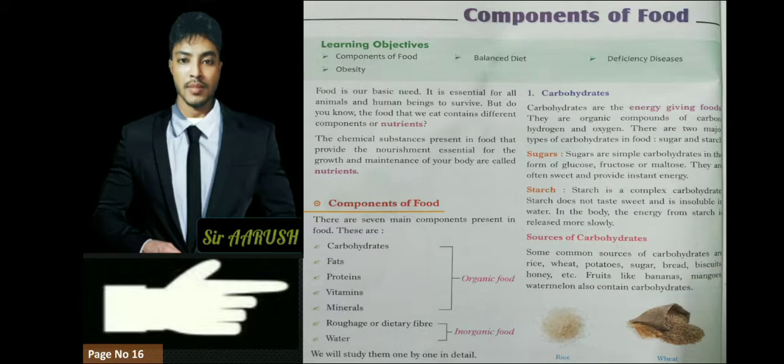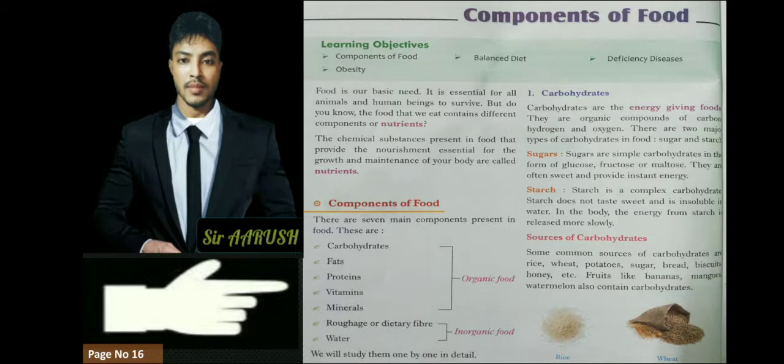So let's understand what is carbohydrate. Those foods are called carbohydrates which give us energy to do work, to play. And this carbohydrate has been divided into two types, sugar and starch. Sugars are those carbohydrates which give us instant energy. Instant means quick, very fast. And starch are those carbohydrates which give us energy, but we get it slowly.